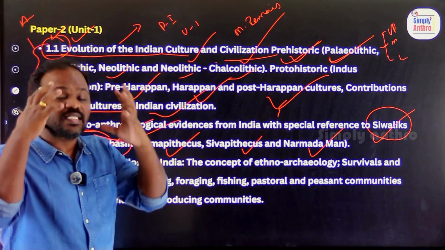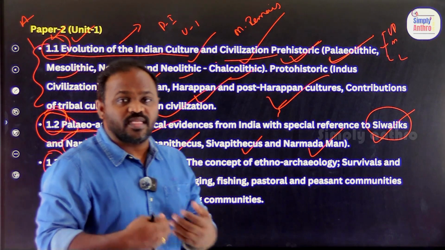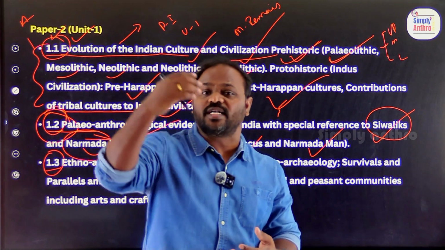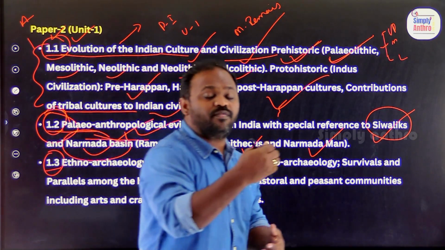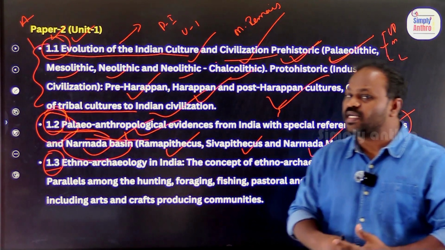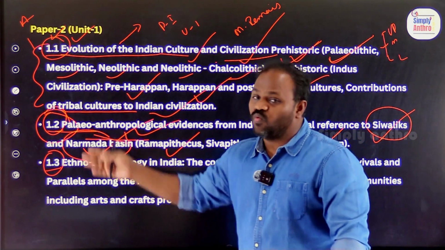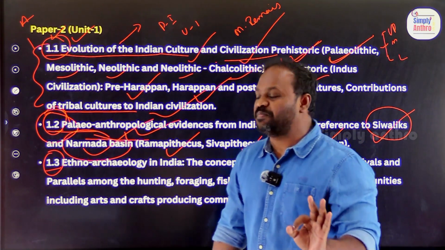So, what is Ramapithecus, Shivapithecus, Narmada man? We found various skeletal remains of human beings in India. Based on that, we have constructed that yes, human evolution also happened in India, but we call them Ramapithecus, Shivapithecus, Narmada man. This is all about 1.2. It is a very, very interesting chapter.